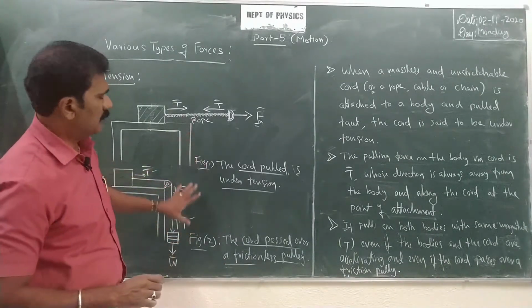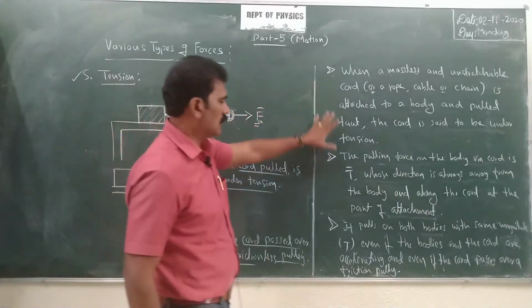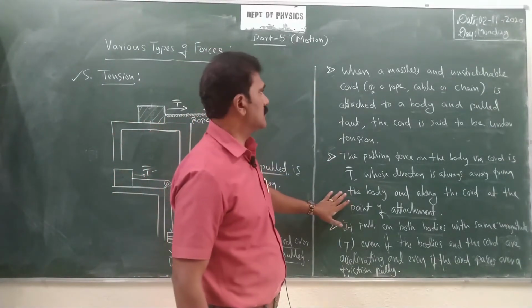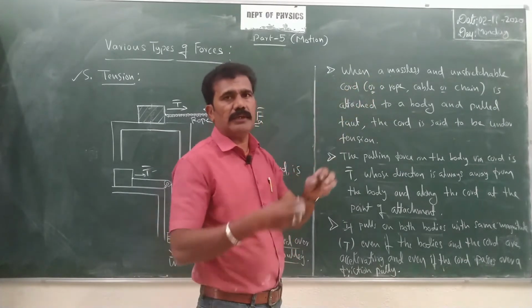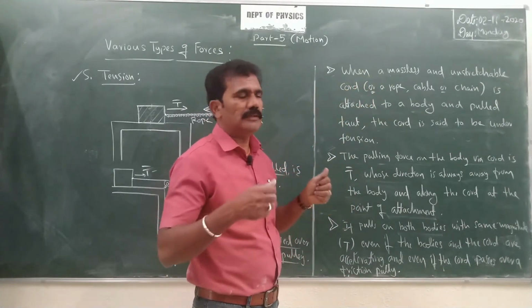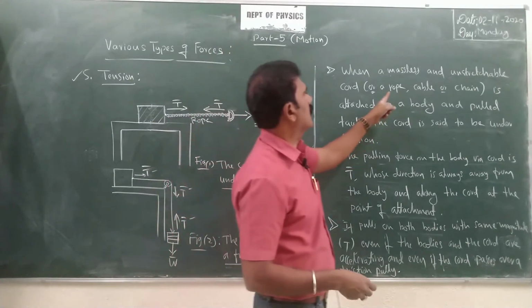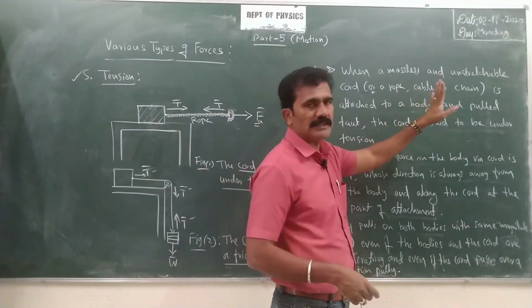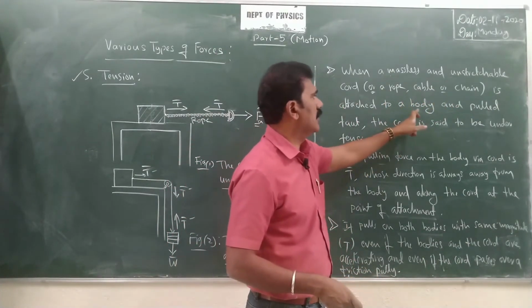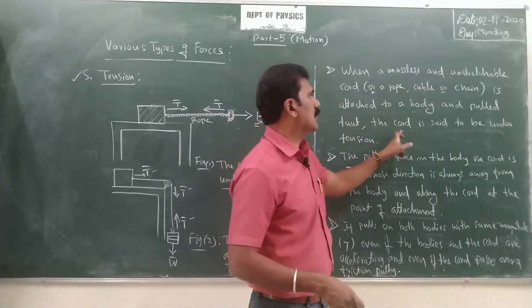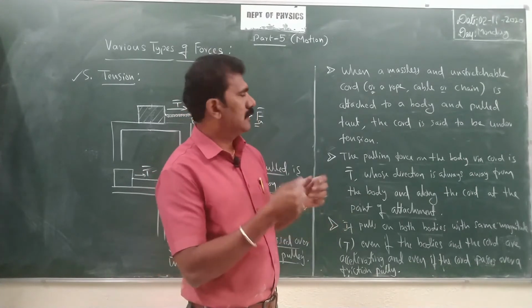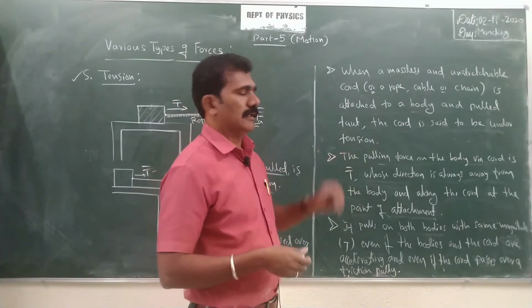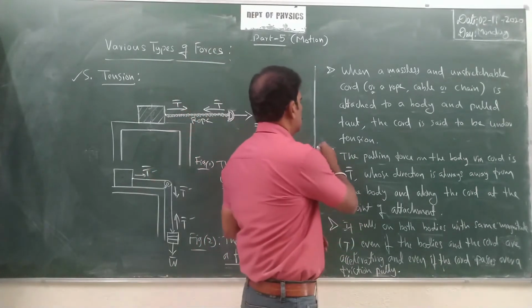With these examples we can now understand the conclusions about the tension force. When a massless and unstretchable cord, a very strong unstretchable cord, or we can say rope, cable or chain, is attached to a body and pulled taut, the cord is said to be under tension. It should be pulled taut; only then will the string have tension.